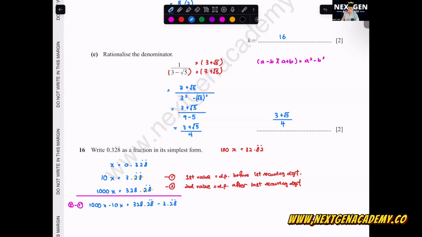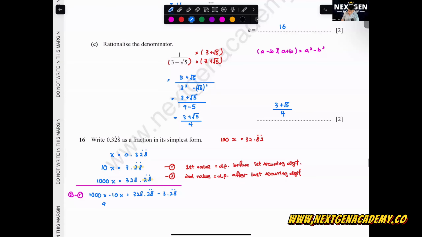Our goal is to get rid of the recurring digit. So 1000 minus 10, we get 990x. 328 minus 3, we get 325. x is 325 over 990.